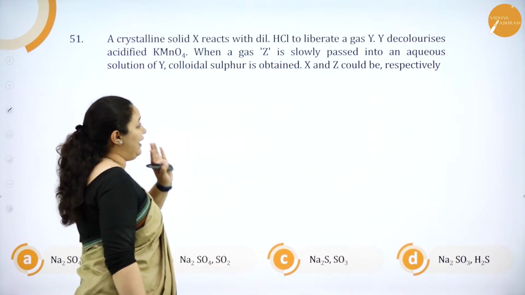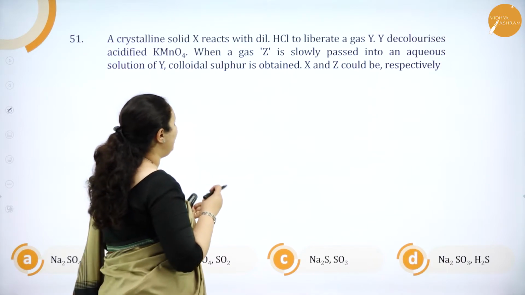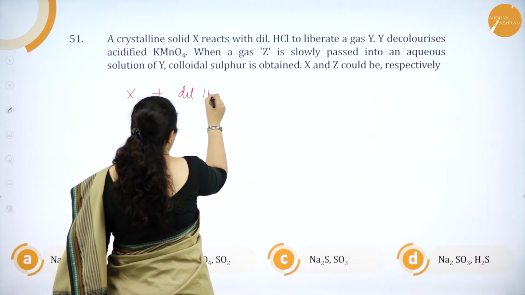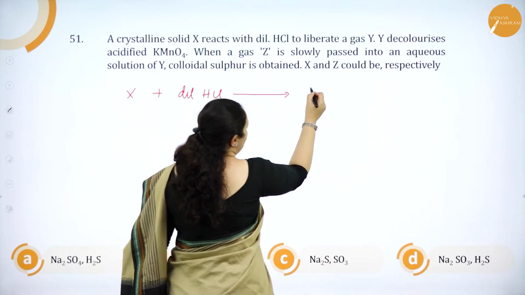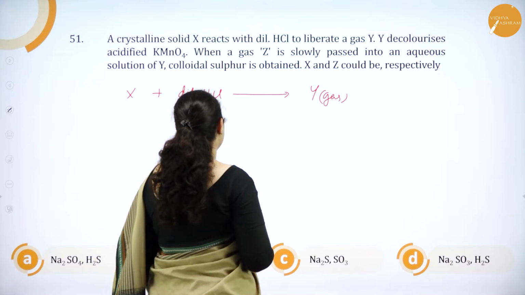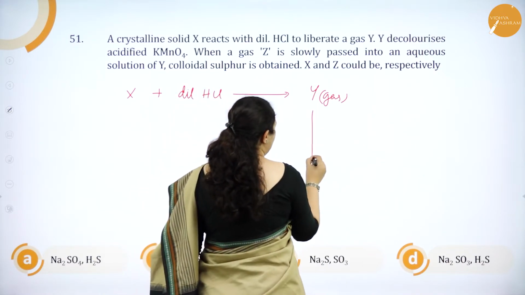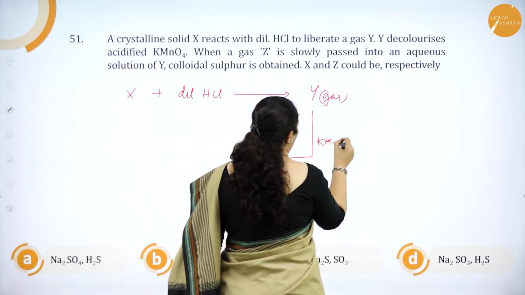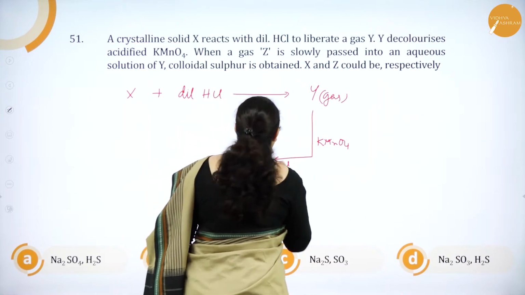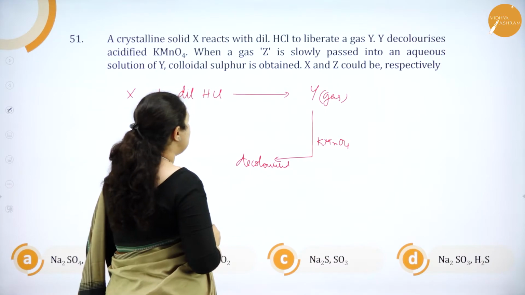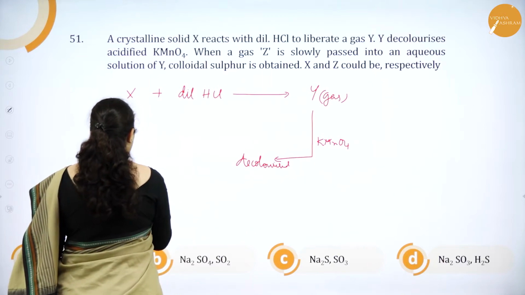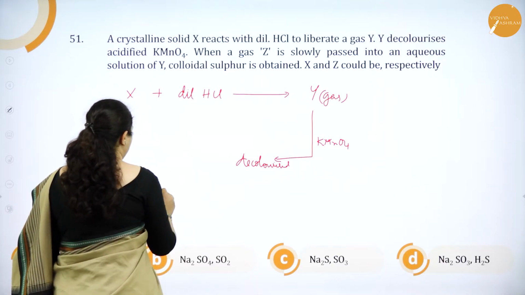A crystalline solid X, when it reacts with dilute HCl, will liberate a gas Y. So this is a gas, okay, and Y decolorizes acidified KMnO4. So when this is passed through KMnO4, it gets decolorized. When a gas Z is slowly passed into the aqueous solution of Y, so we take Y and its aqueous solution.